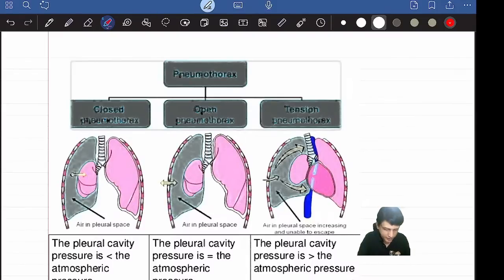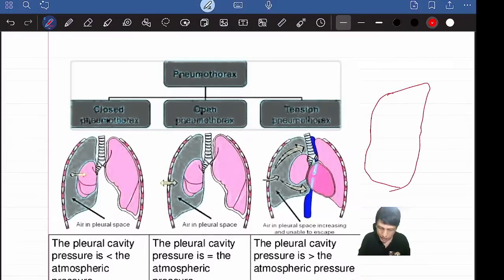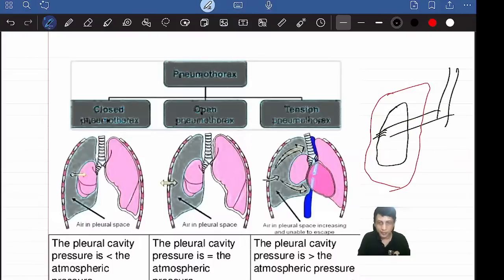See this pleura, and inside there are the lungs, right? So there is a leak here. Whatever air I am taking is getting leaked from here into the pleura. So it's a closed pneumothorax. Open pneumothorax means there is a wound.